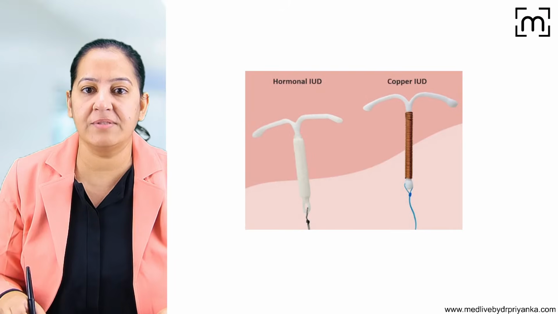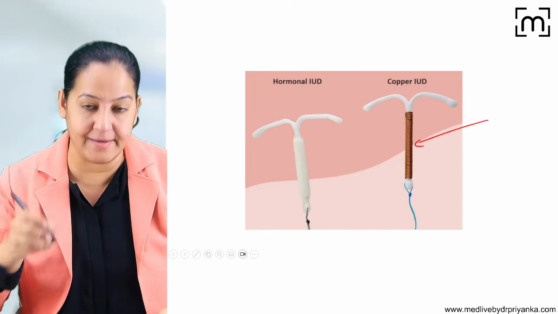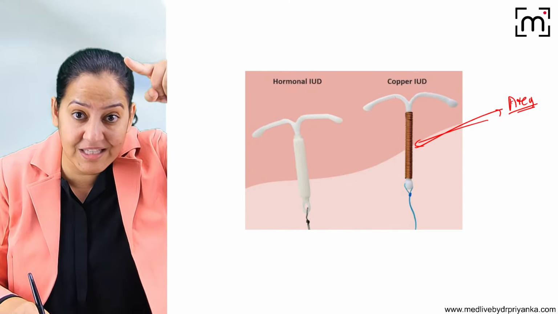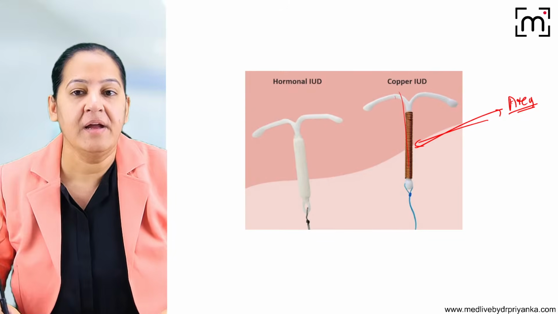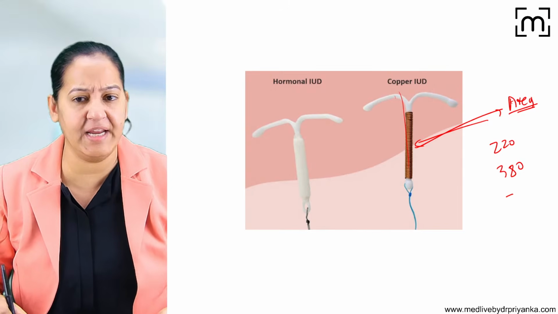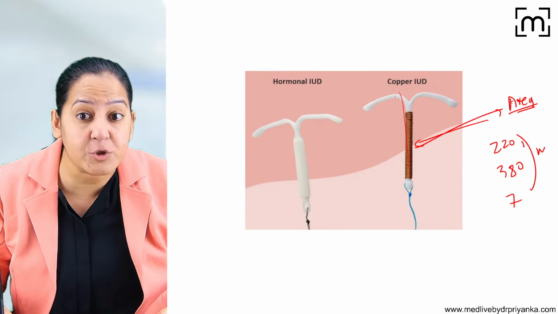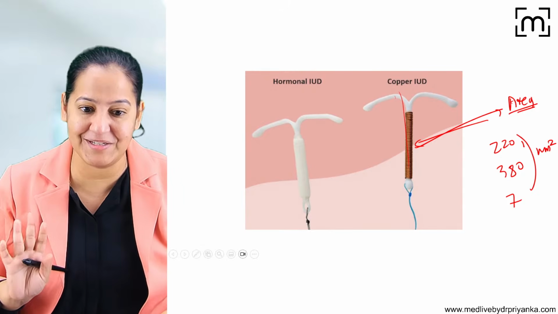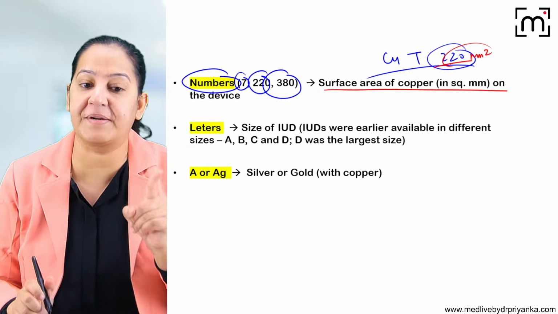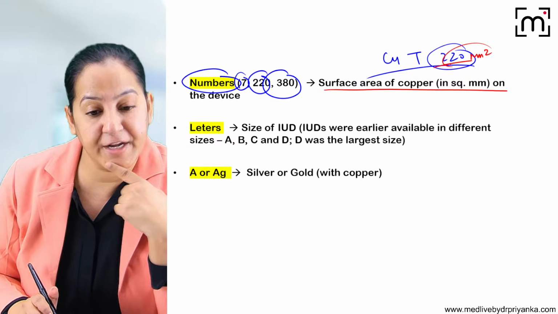I will show you. Can you see, the copper wrapping is there. If you measure the surface area of this copper wiring, it will be of that number. It can be 220, it can be 380, it can be 7. It is in millimeter square, not centimeter. It's an MCQ which is asked in your exam. So, crystal clear concept: the number represents the surface area of the copper in Copper T devices.